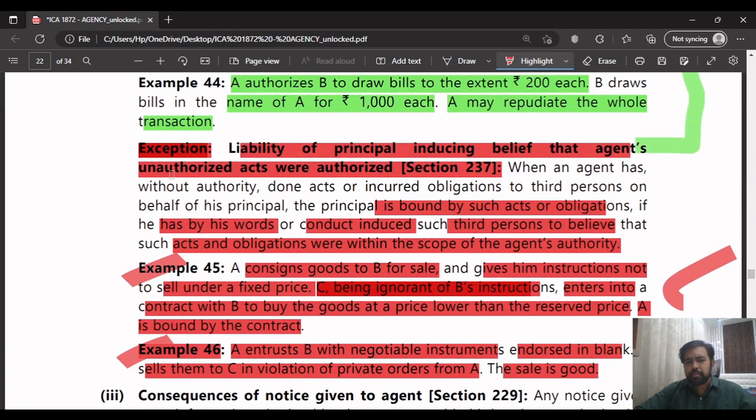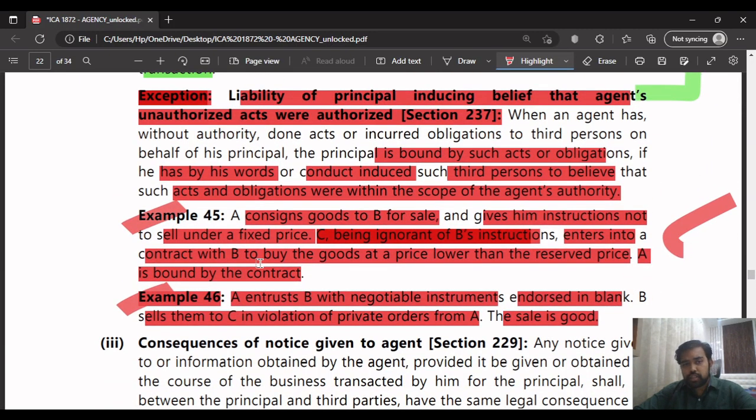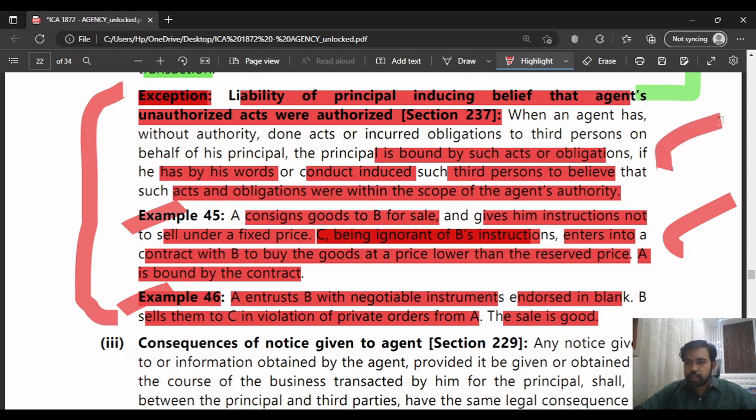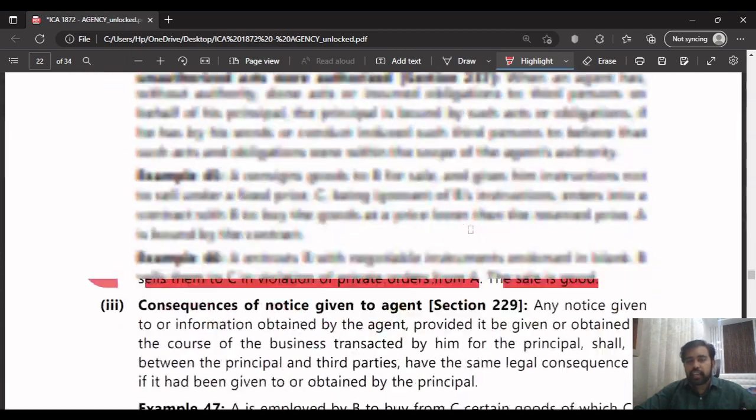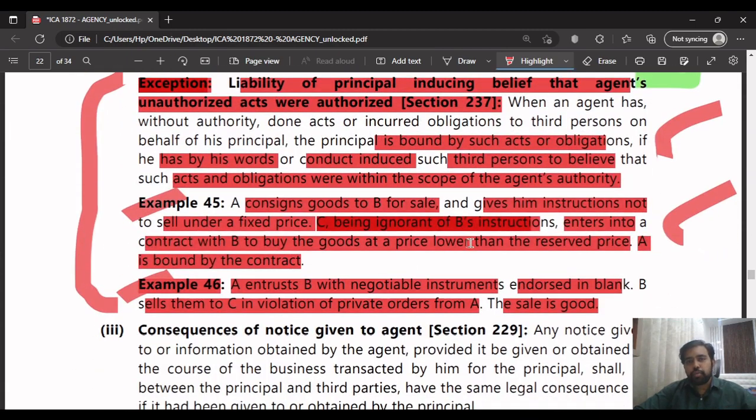It's a very simple example, but you have to read this paragraph properly. This entire paragraph is very important. It is very important from the exam point of view, because the case study might come from this part. I think a case study will come. So please read this properly.